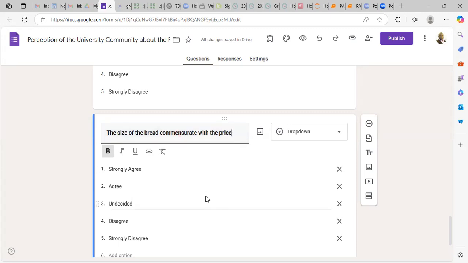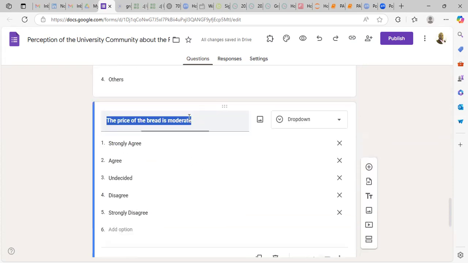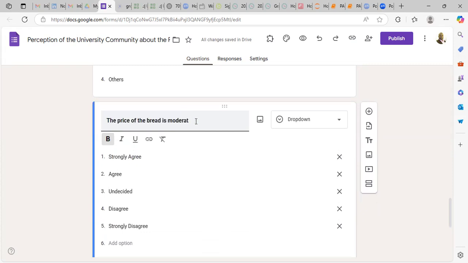So the price could be 100 naira, 200 naira, 10 naira. Those are the prices of the bread. So that means it's affordable. So we can say the price is affordable. Okay, the price of the bread, instead of moderate, you can say affordable. You can just say affordable.